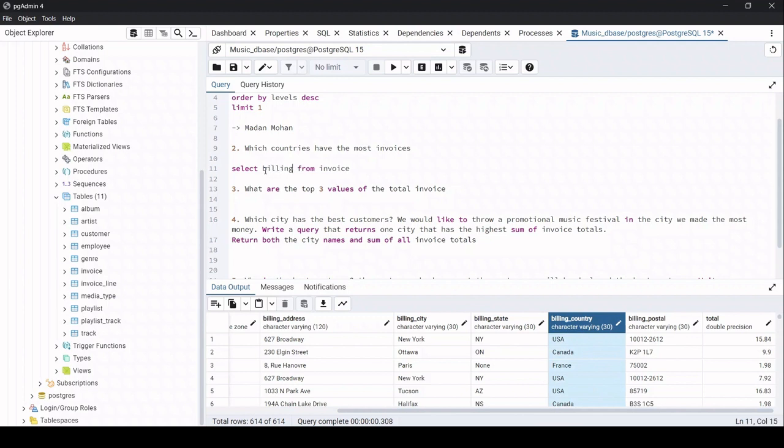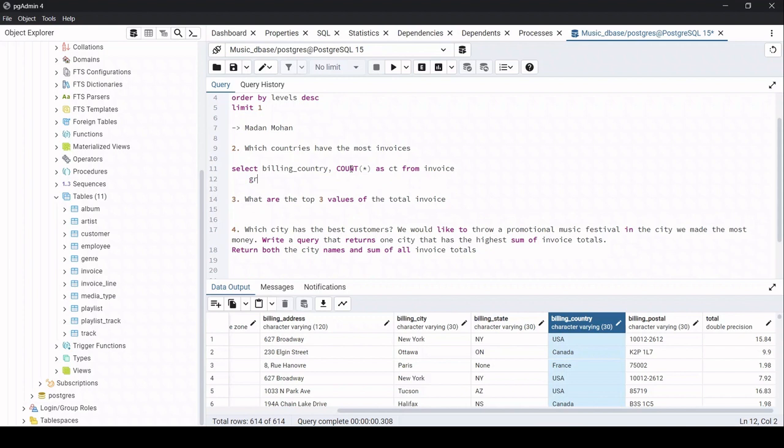Select billing country. And now since the question is which countries have the most invoices, we need to find the total count of the invoices. So we can use a count function, count of star. I will assign this as CT, from the invoice table.